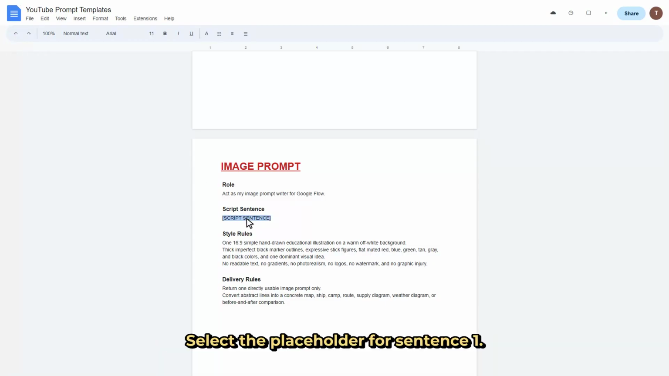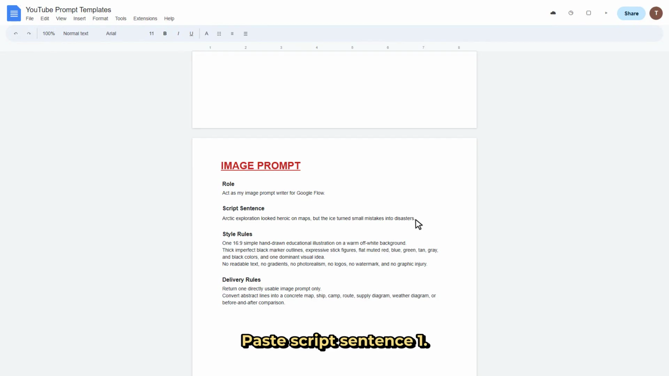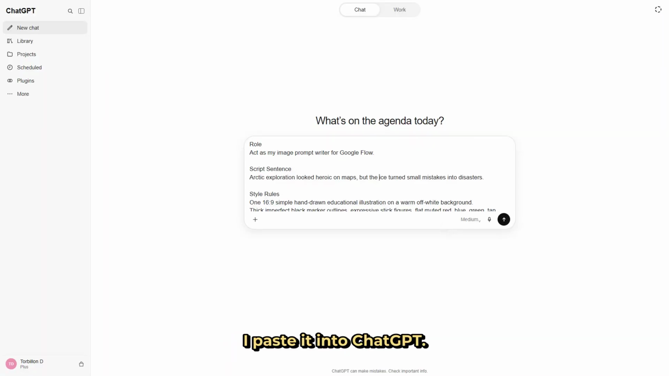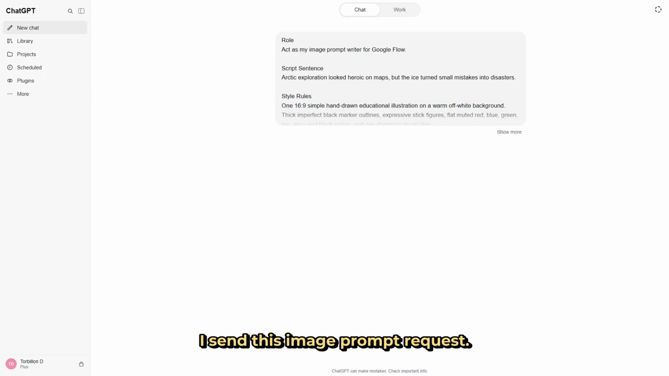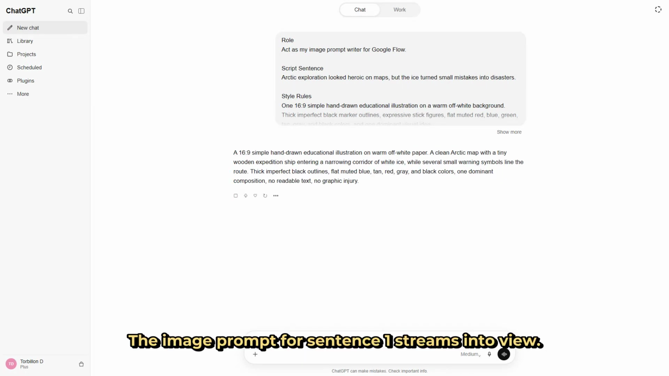Select the placeholder for sentence 1. I delete the selected placeholder. Paste script sentence 1. Copy the completed request. I paste it into ChatGPT. I send this image prompt request. ChatGPT writes one matching visual prompt. The image prompt for sentence 1 streams into view.